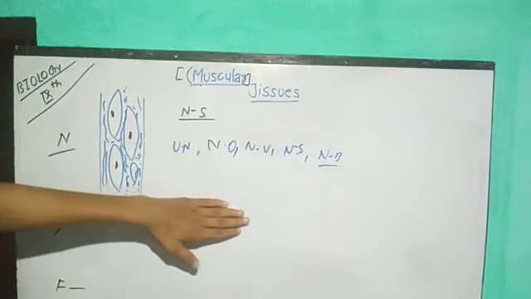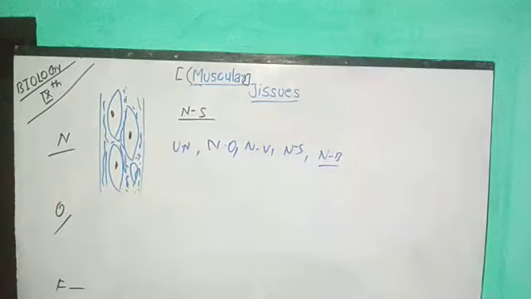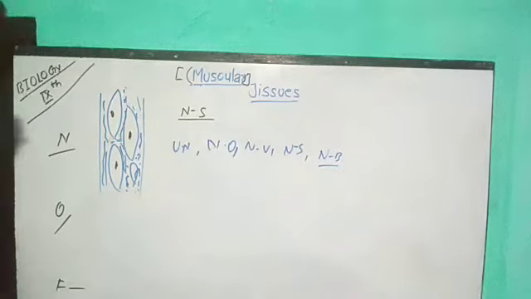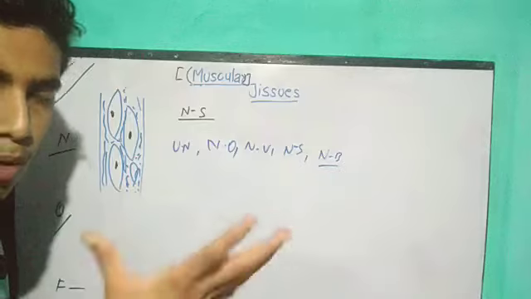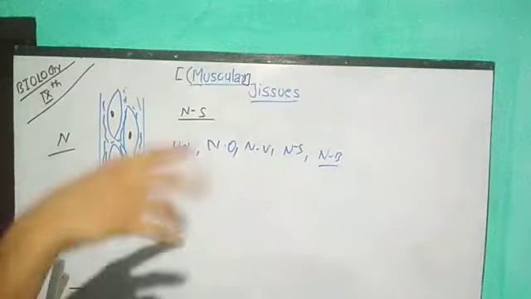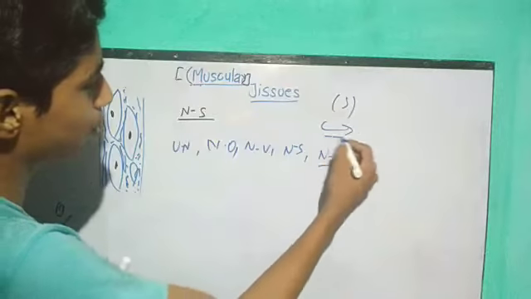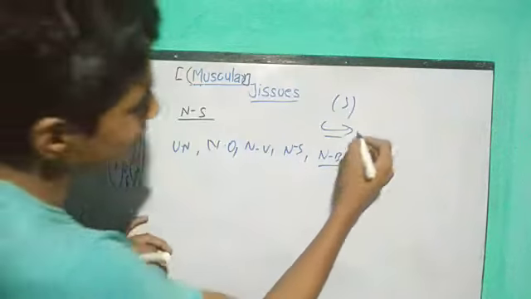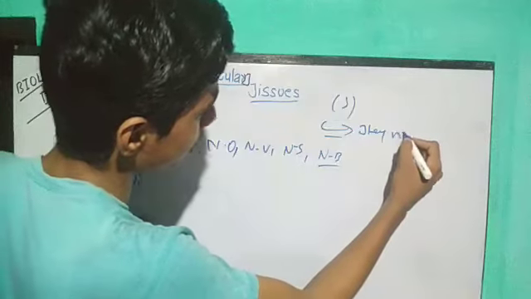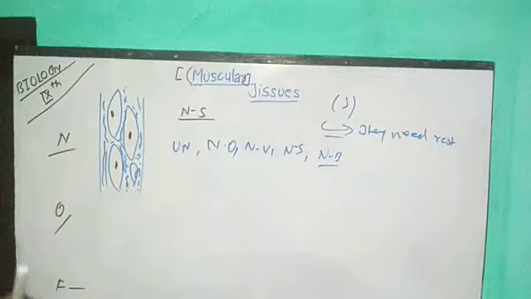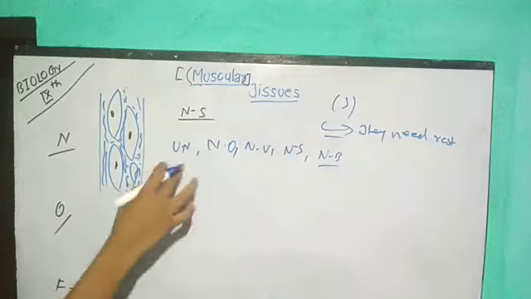Before studying this video, I left one topic regarding striated muscular tissues. There I told you that muscular tissues are mostly involved in the function of movement, and they get tired. So you need to remember this: for striated muscle, a very important point, they need rest. But non-striated muscular and cardiac muscles do not need rest. It means they can work tirelessly throughout our lifetime.